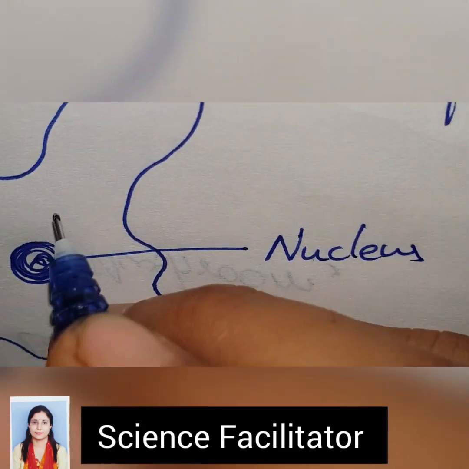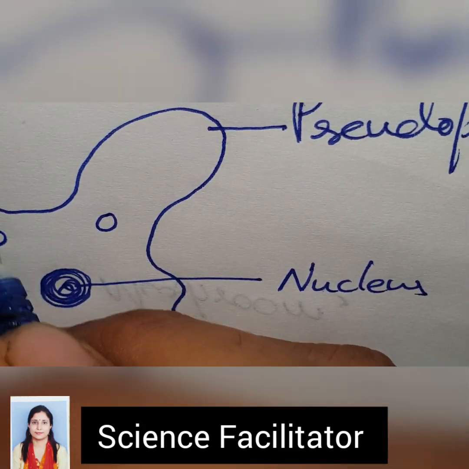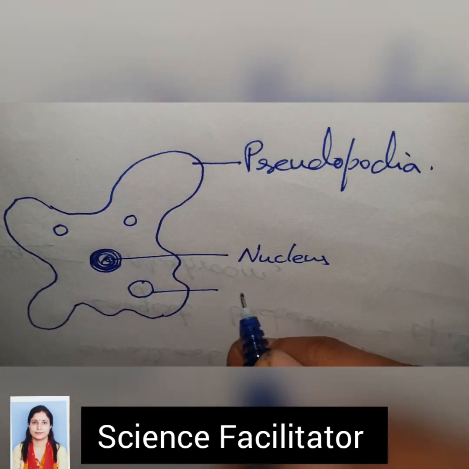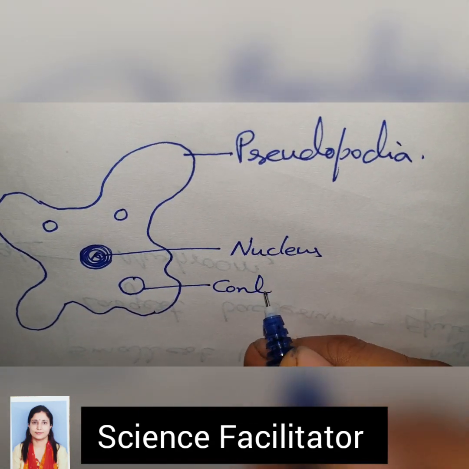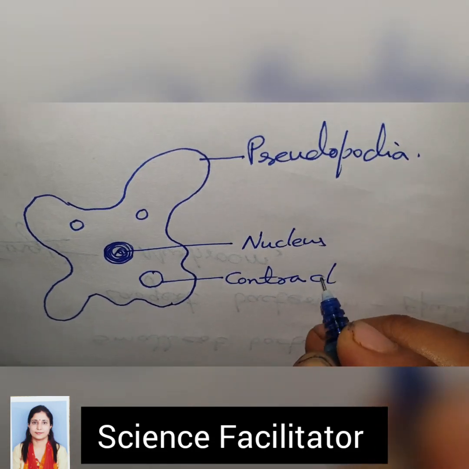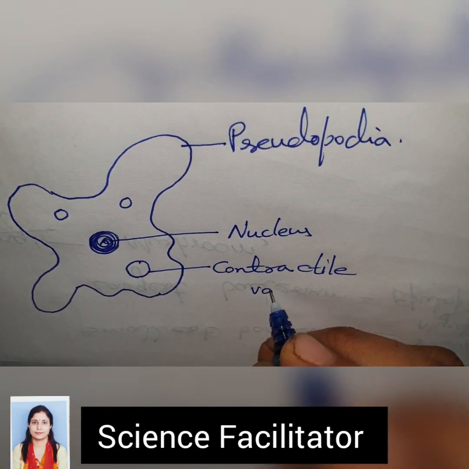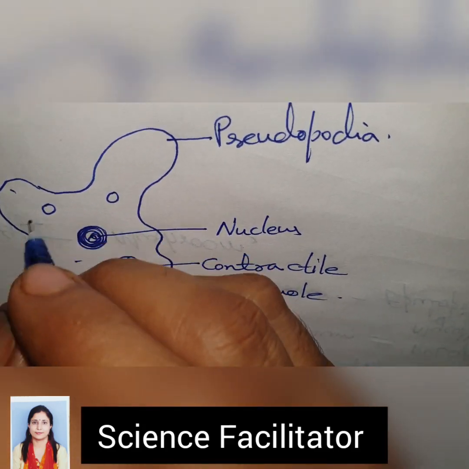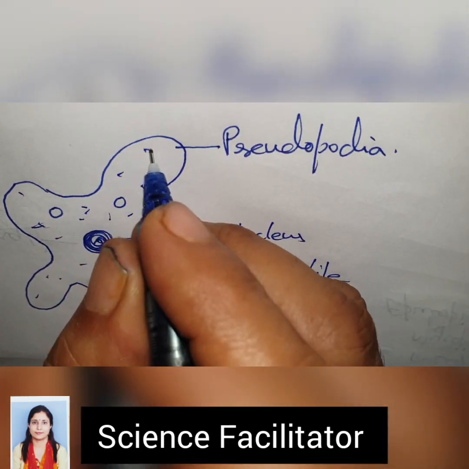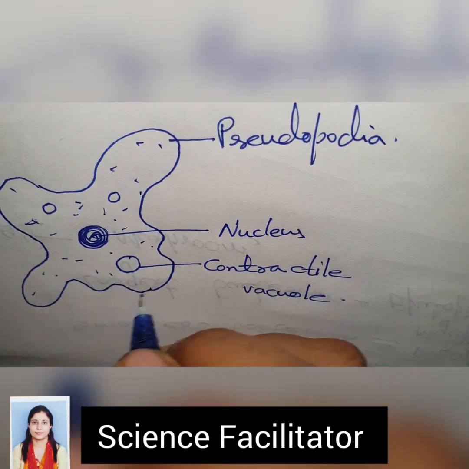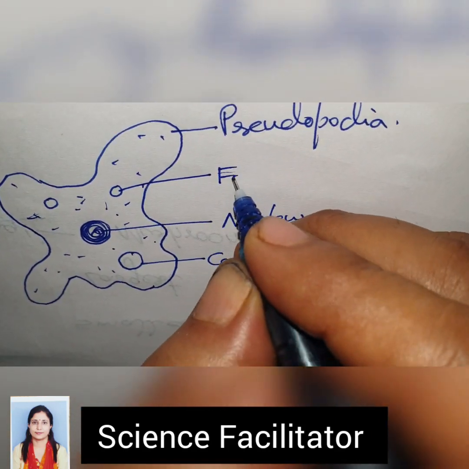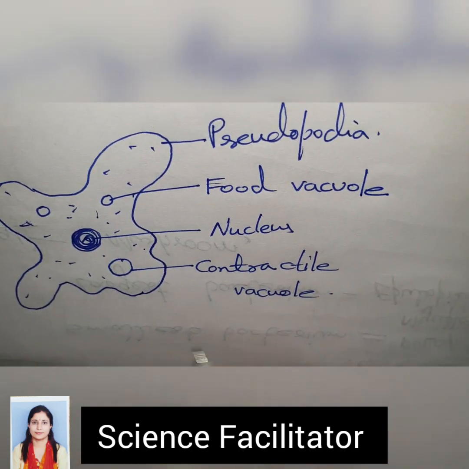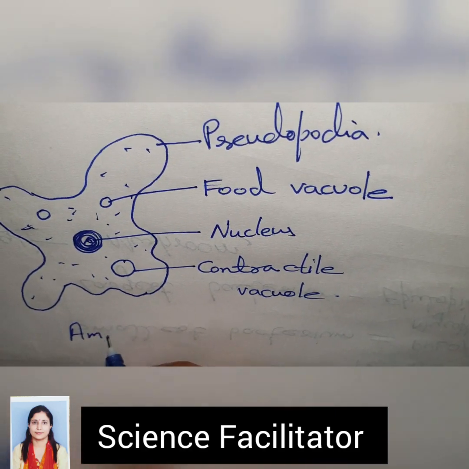And there are small food vacuoles in which digestion of food takes place, and there is a big contractile vacuole which will control the amount of water entering inside the cell. This is the general structure of amoeba, and beside this, the whole cell cytoplasm is there. That is the cytoplasm. So this one is the food vacuole. So this is about labeling of amoeba.